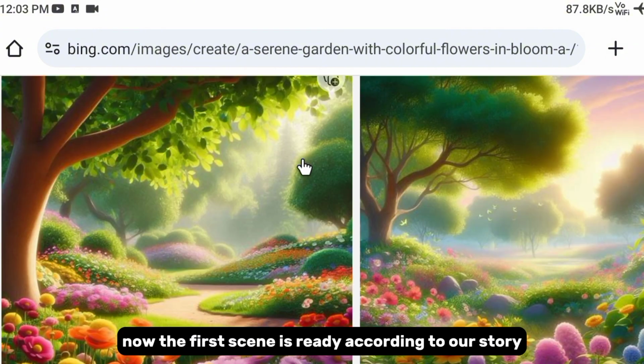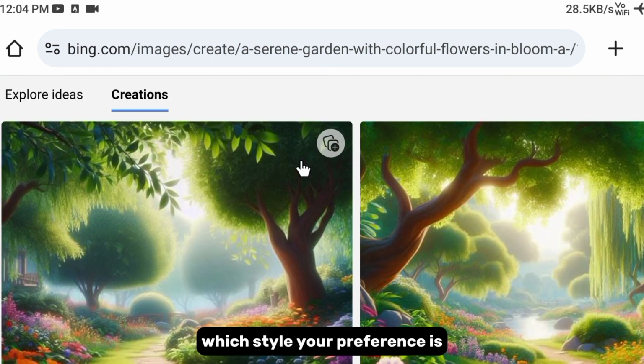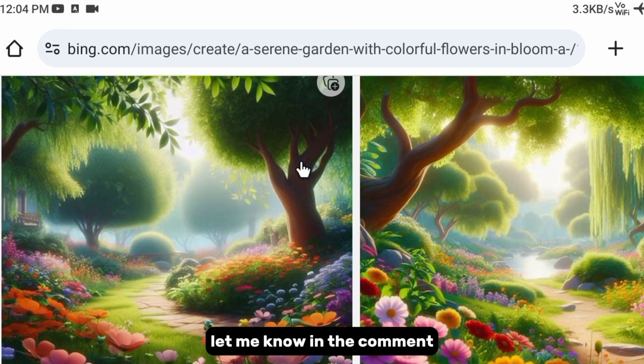Well, the first scene is ready according to our story, and I personally like the 3D pixel style. Which style is your preference? Let me know in the comments.